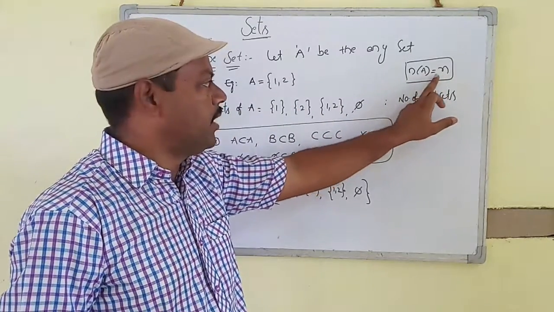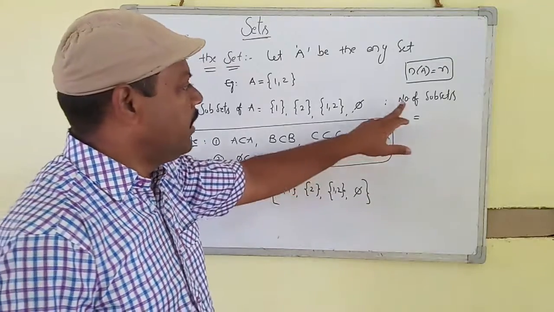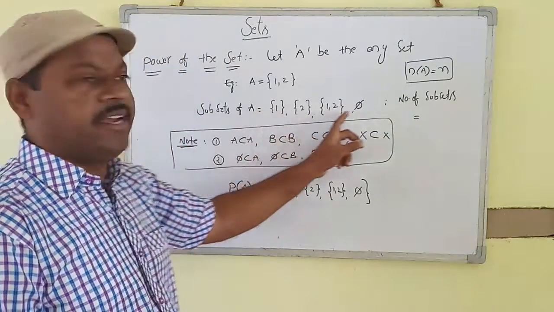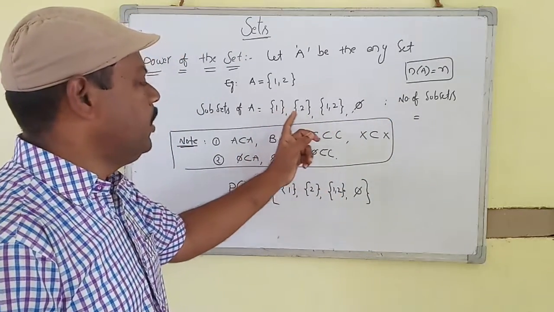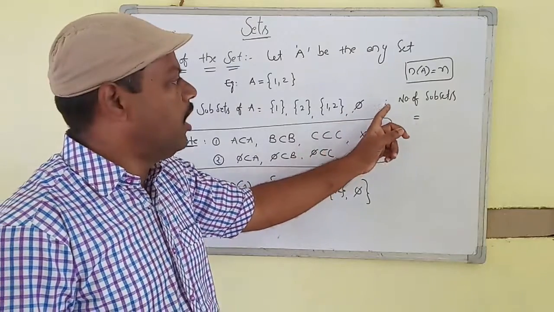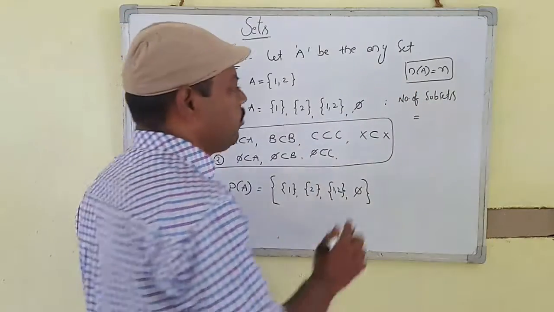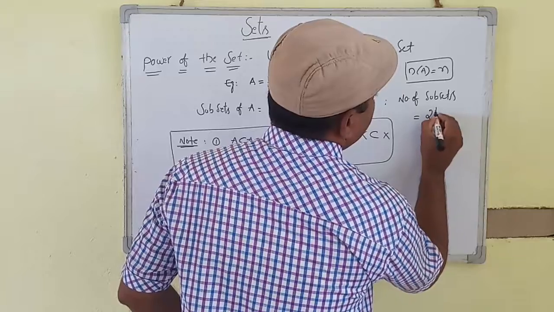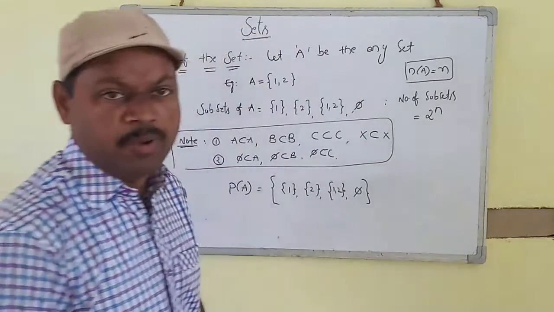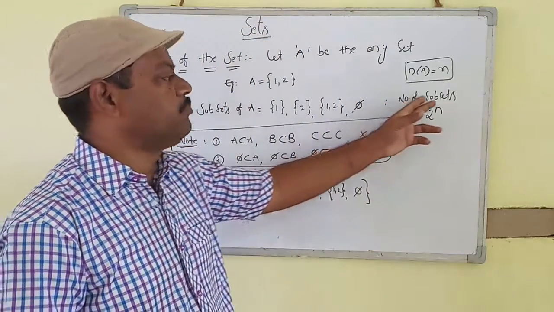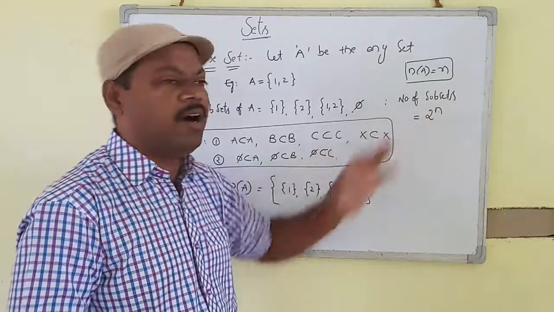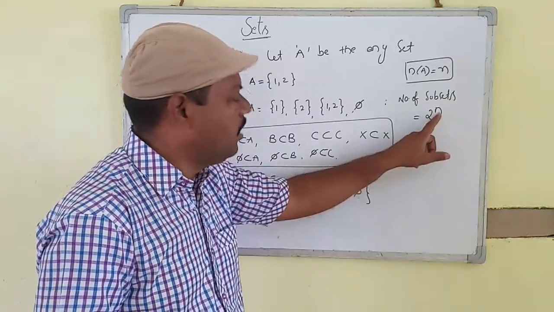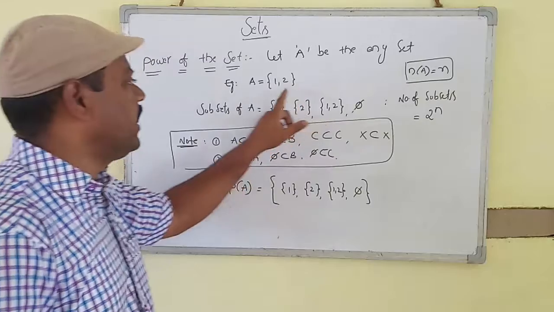In a set we have n elements. Then how many subsets can we list out? The number of possible subsets of a given set is equal to 2 to the power of n. This is the formula: the number of subsets is 2 to the power of n, where n is the number of elements in the given set.